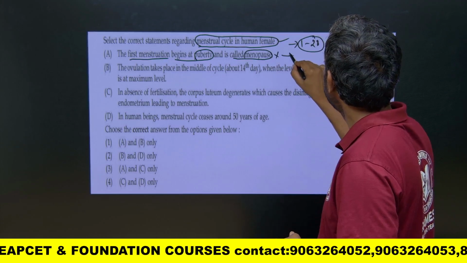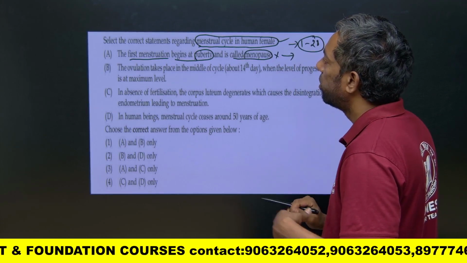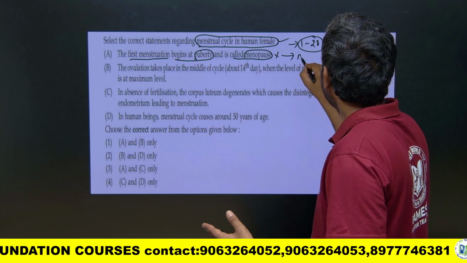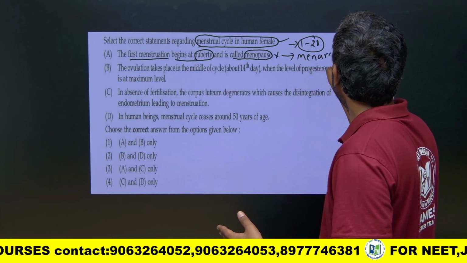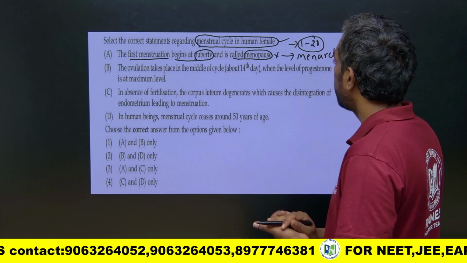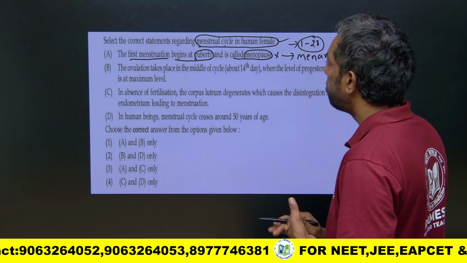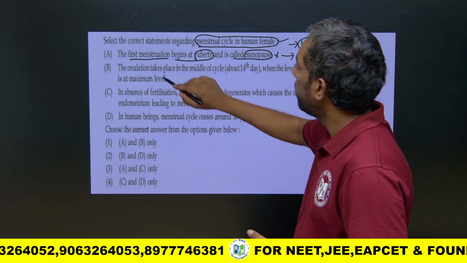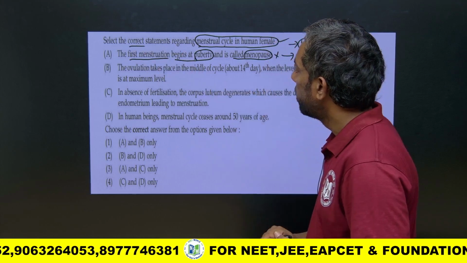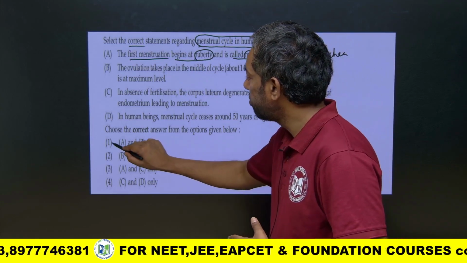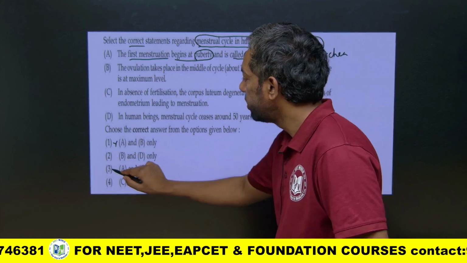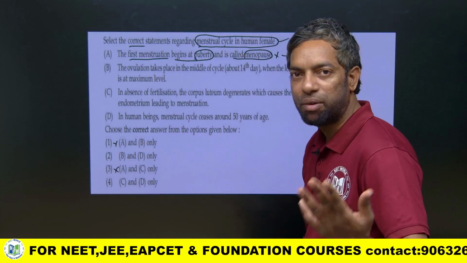No, it is menarche. So the first statement, A, is wrong. That is one elimination.